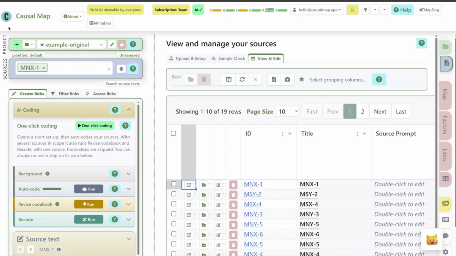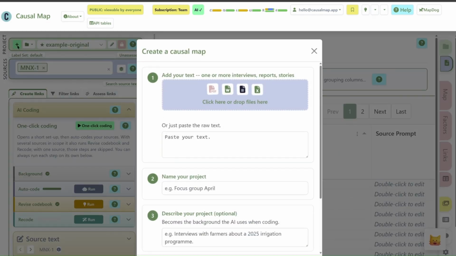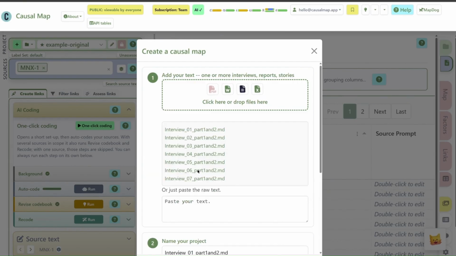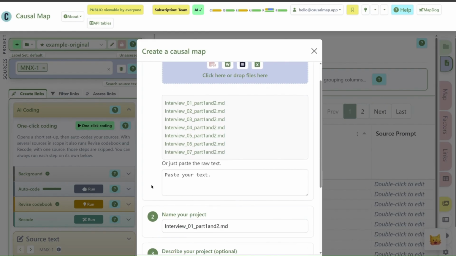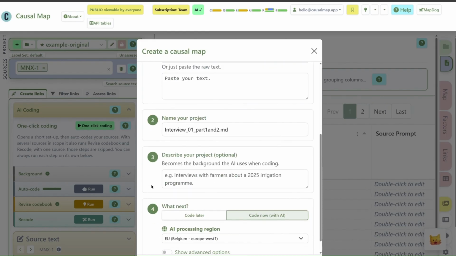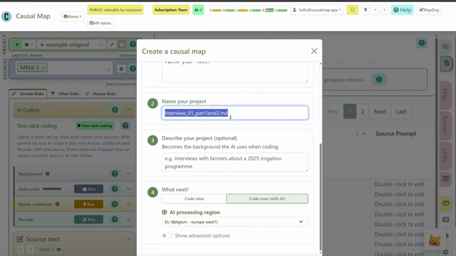Now I'm going to click this big green button here, which says New Project, and in my normal operating system file picker, I'm going to pick some interviews. These are a famous set of anonymized interviews with young people about loneliness in London. So I've uploaded them. In this case, they're text files, but they could be Word files or PDF.